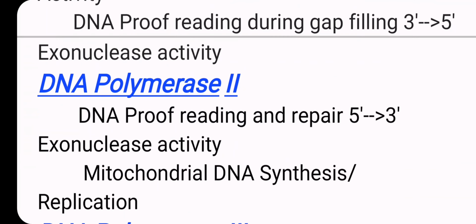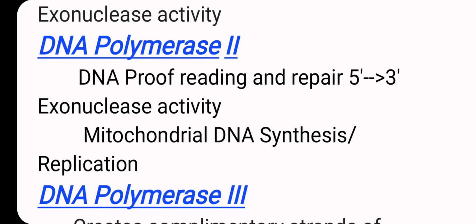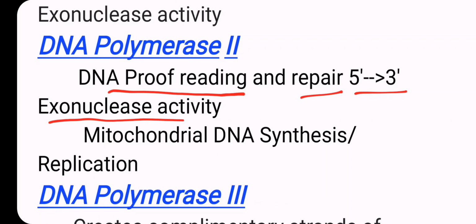Next one is DNA polymerase second. DNA polymerase second works as proofreading and repair in the 5'3' direction, that means exonuclease activity, and mitochondrial DNA synthesis and replication. These two things are in polymerase second. That means proofreading and repair, and mitochondrial DNA synthesis and replication.